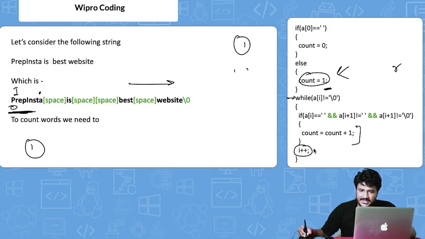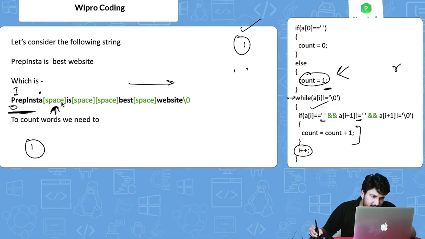It will keep on increasing i++ and count will remain 1 itself. Now we reach this space here. Now what it is basically saying: if a[i] is equal to blank space, obviously correct, this condition is satisfied. Now it says a[i+1] is not equal to one more blank space. Now a[i+1] is this particular thing, that is I. Obviously it is not equal to a blank space because the value is I here, right? So obviously this condition is satisfied.